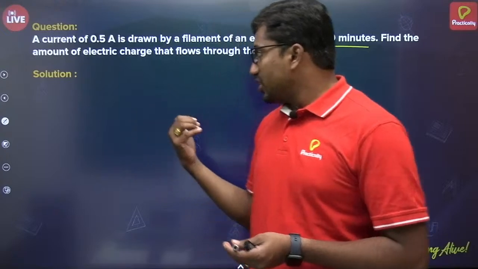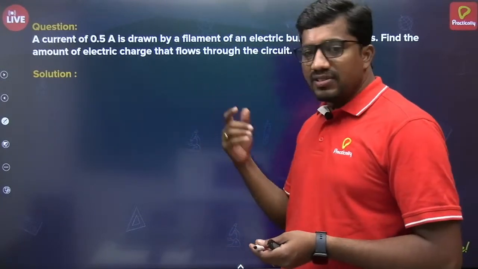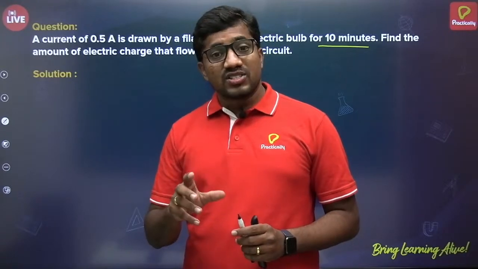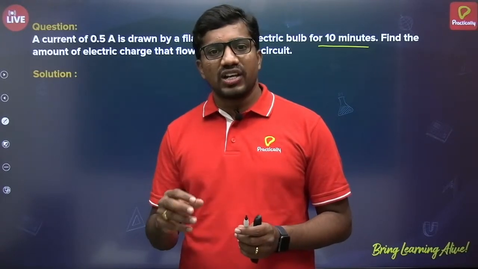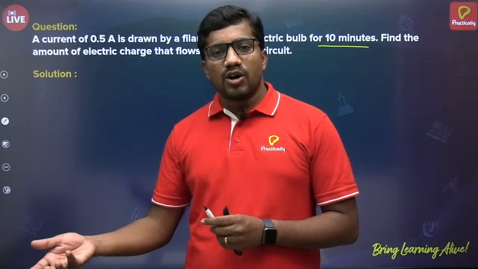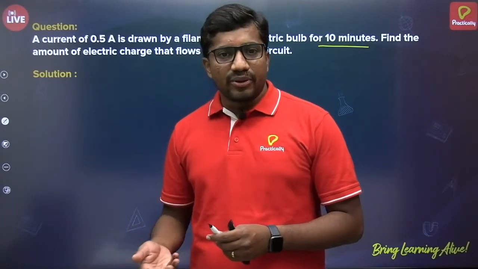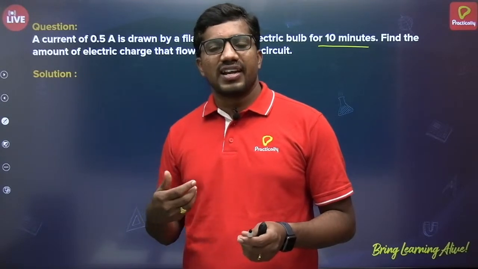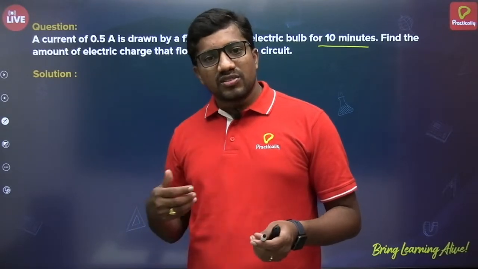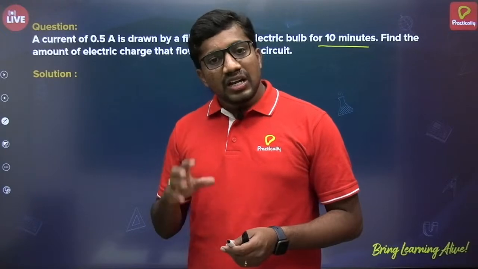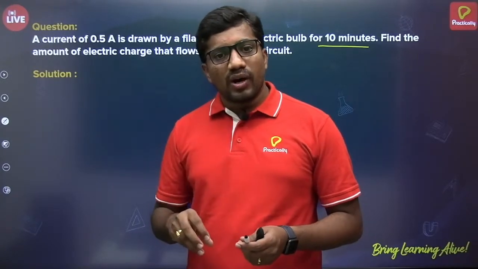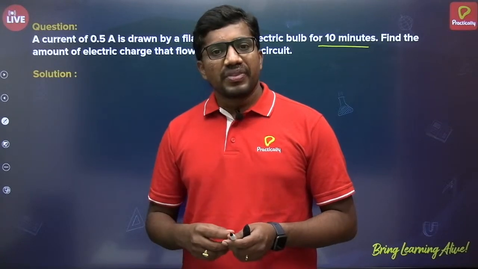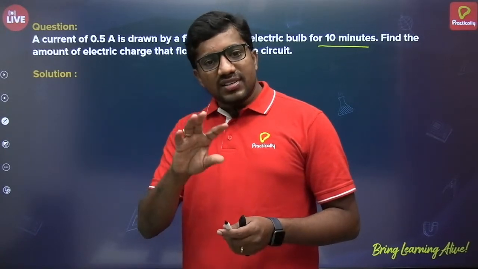Now, one more important point while solving numericals: this Term 2 is going to be subjective. You are already aware of that. Even the board has released some sample papers, and you might have gone through them, right? So while you are writing the subjective answers, especially the numerical portion, you just read the question.